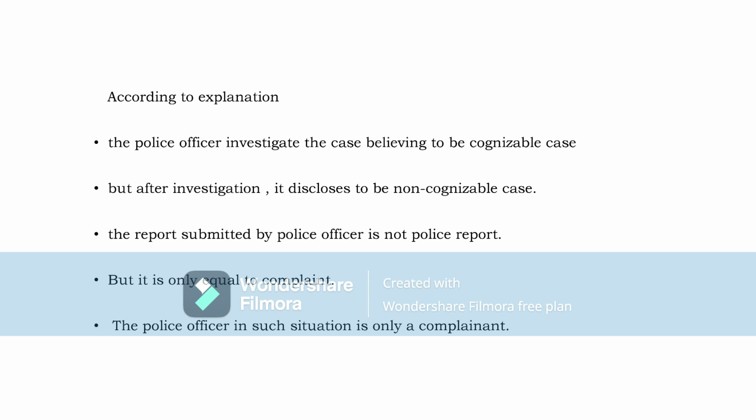After getting orders from the magistrate, the police officer can investigate a non-cognizable case. Then he can exercise all the powers he had in cognizable cases.